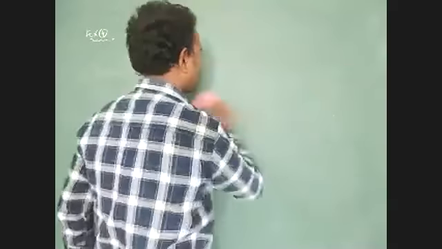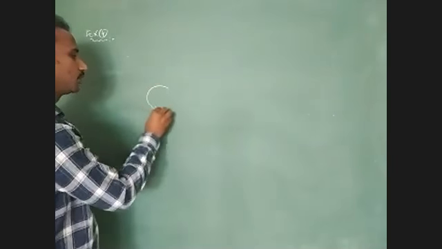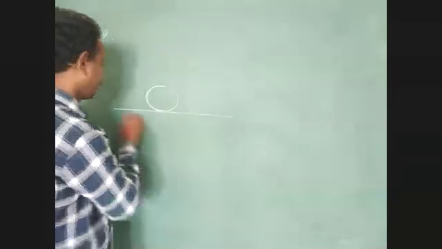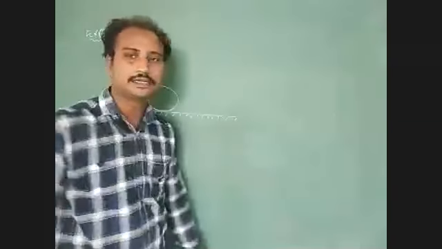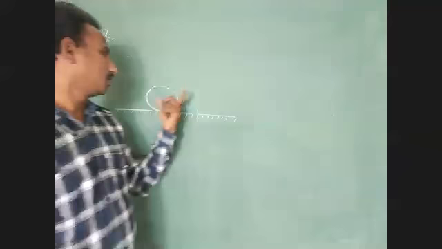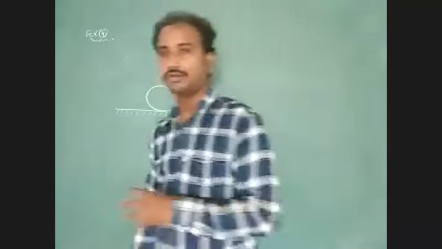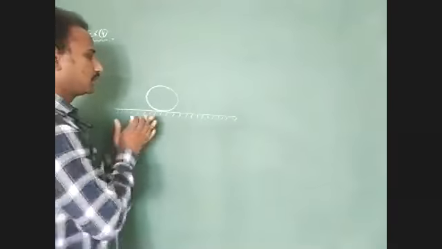A shell of a bomb explodes into n number of fragments. Here we consider one shell of a bomb on a horizontal surface. After the explosion, it divides into different fragments. Fragments are nothing but pieces, n number of pieces.